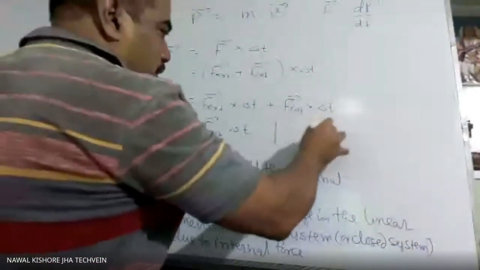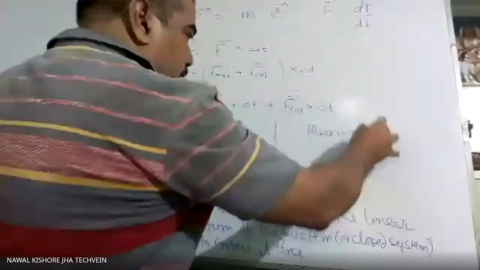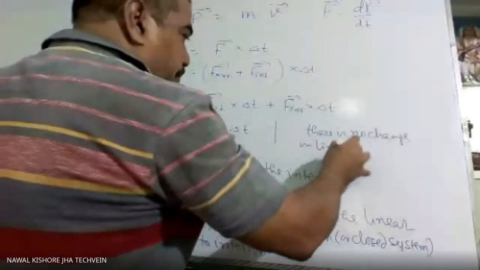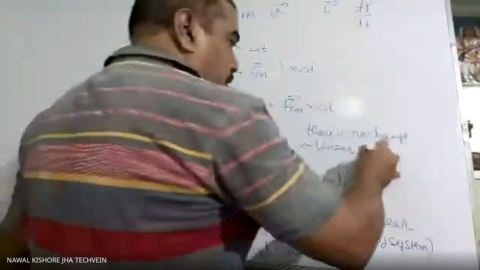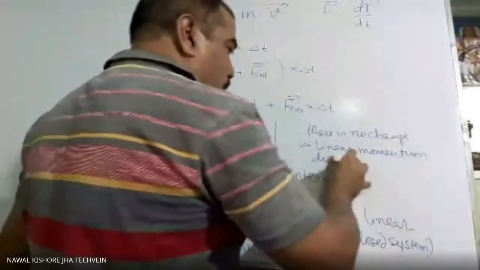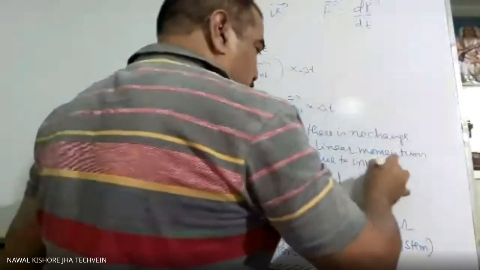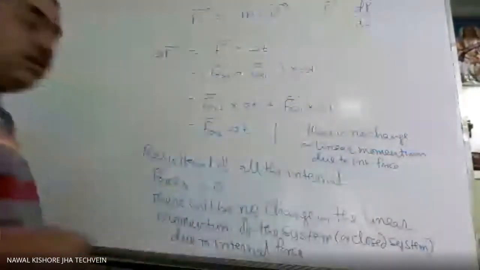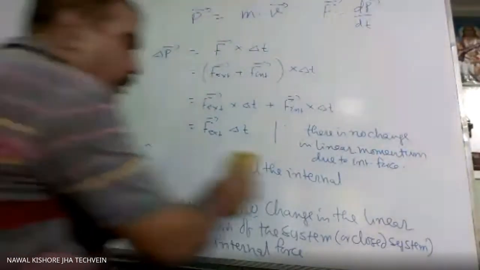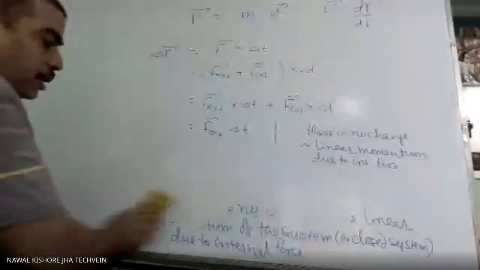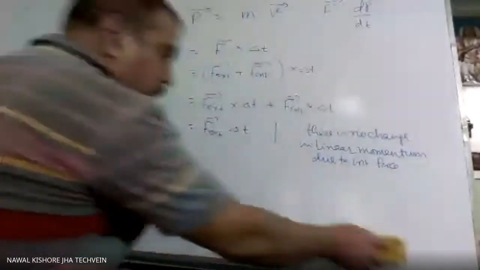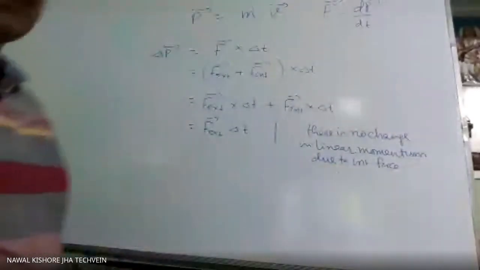Since there is no change in linear momentum due to internal force, if in any system there is a change in linear momentum, that means there must be an external force. Without external force, the linear momentum of the system can't be changed.